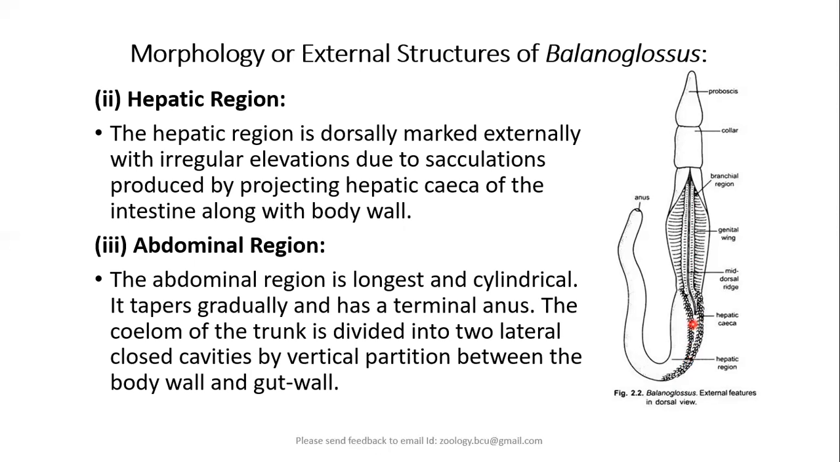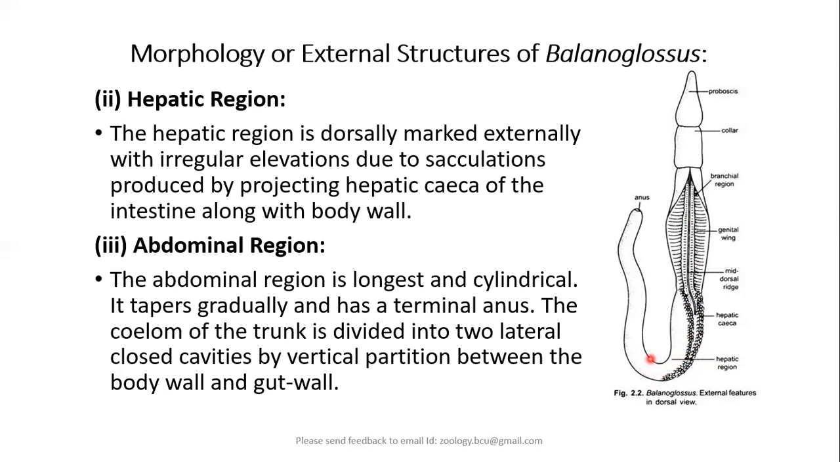Hepatic caecae, just like we have studied the pyloric caecae of starfish, are the digestive glands attached to the intestine of the animal. So their position is indicated by these irregular elevations on the skin of the animal, which are dorsal in position. So thereby, you can see little bulging in the anterior part.